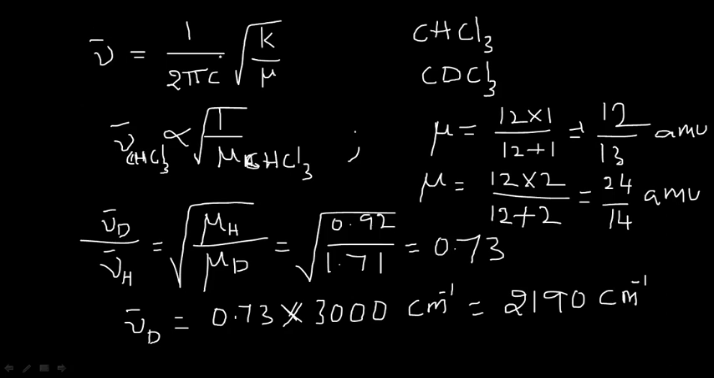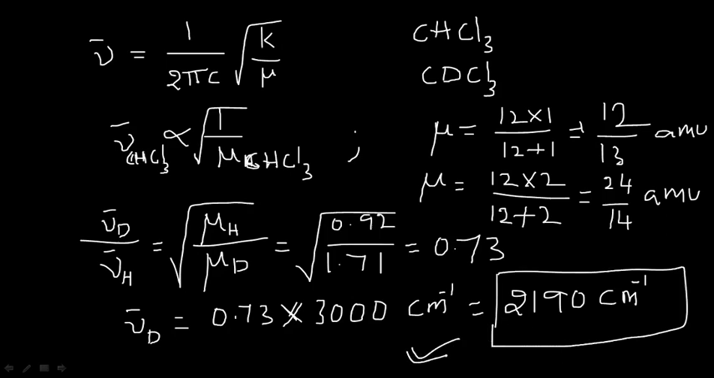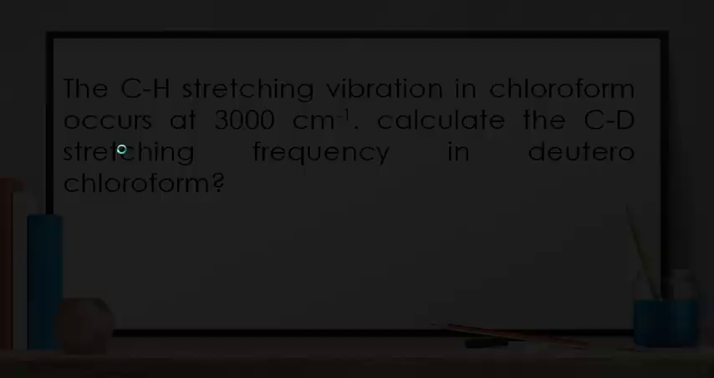So here they gave the wave number for one compound and asked us to calculate the wave number for another compound of the same property. I used this formula to calculate the wave number of CDCl3, deuterochloroform. It must be 2190 centimeter inverse. So Hooke's law is very important for the calculation purpose. Try to work out more problems on Hooke's law. Thank you.